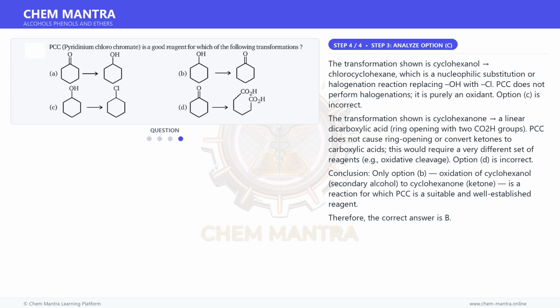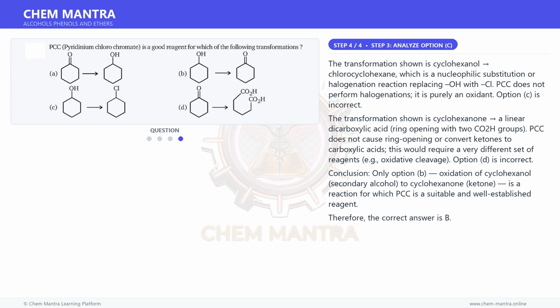And for the final step. The transformation shown is cyclohexanol to chlorocyclohexane, which is a nucleophilic substitution or halogenation reaction replacing OH with Cl. PCC does not perform halogenations, it is purely an oxidant.